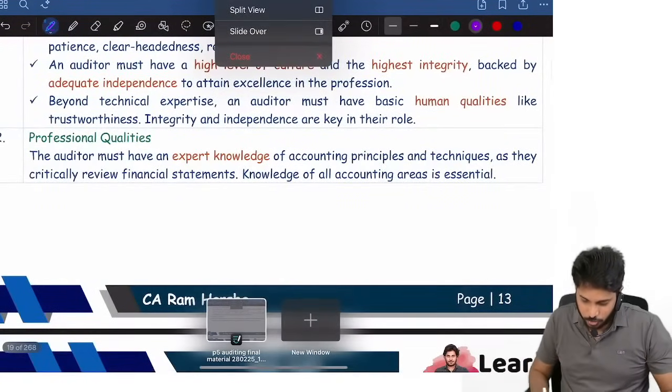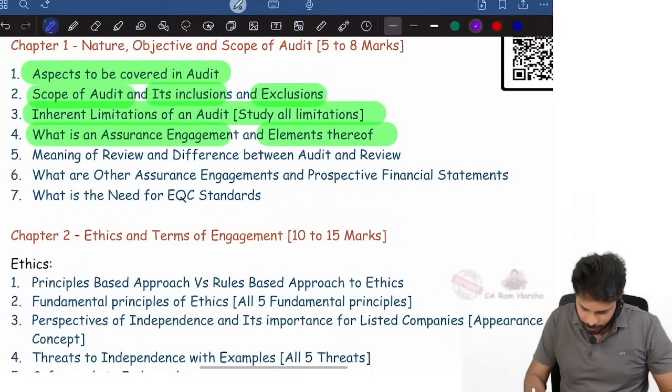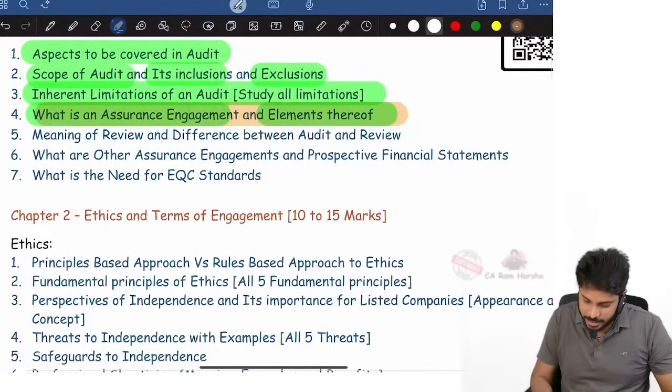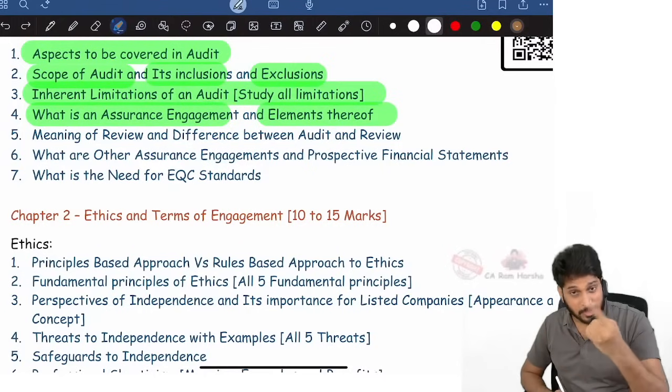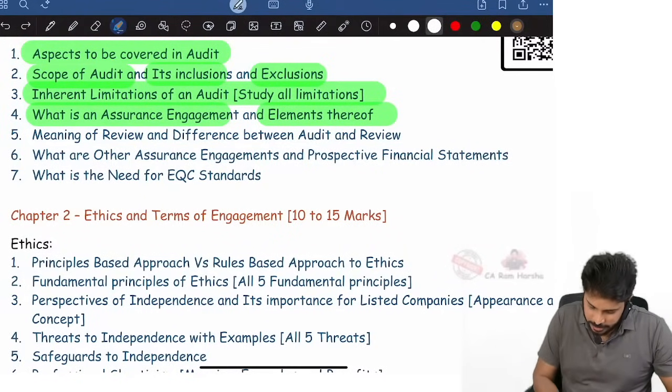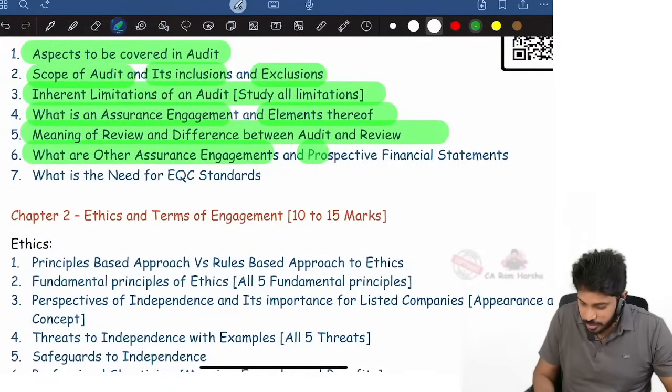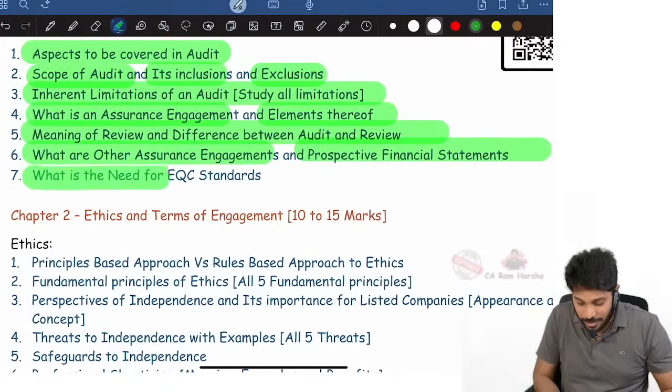Then, so you see here, what is an assurance engagement and elements thereof. I completed that, and even prospective financial information I covered. Next, what is review and difference? We covered this point also. And what are other assurance and PFI? That also we covered.